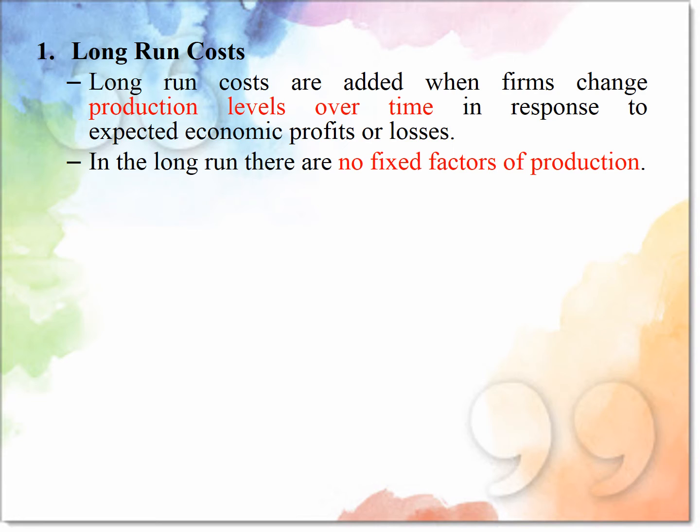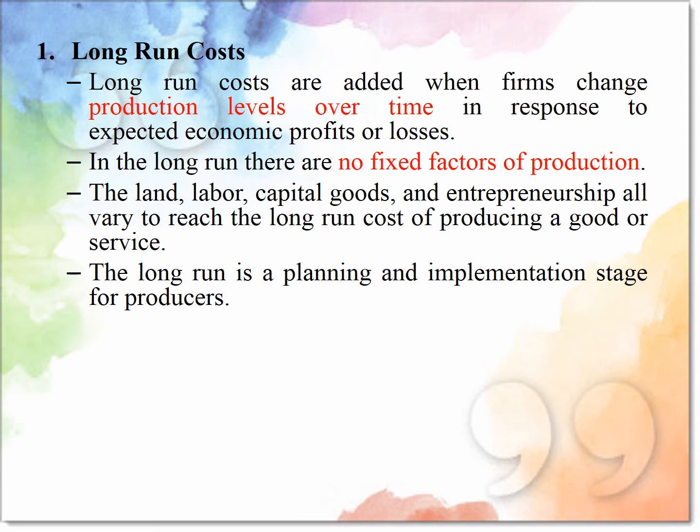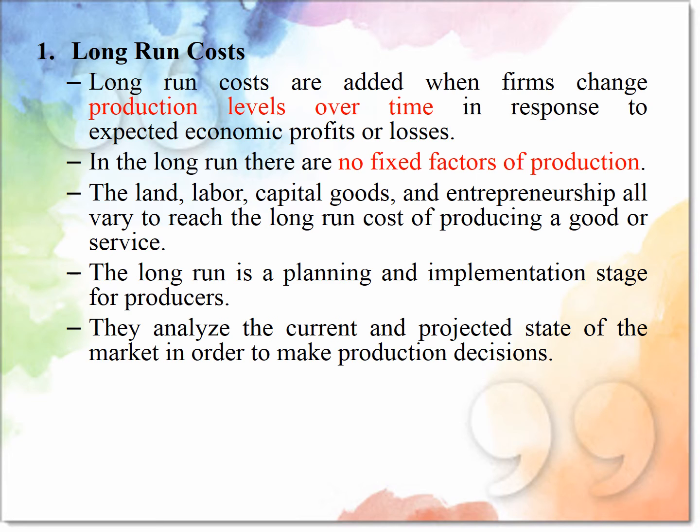In the long run, all factors of production, the land, labor, capital goods and entrepreneurship, all vary to reach the long-run cost of producing goods or services. The long run is a planning and implementation stage for producers. They analyze the current and future state of the market in order to make production decisions.